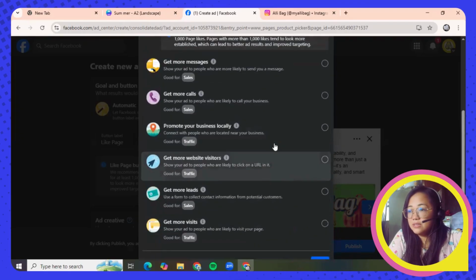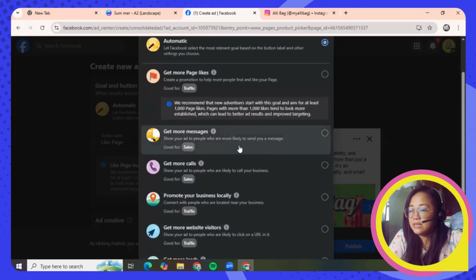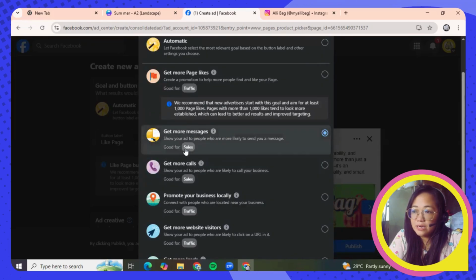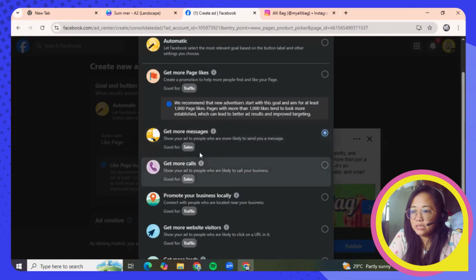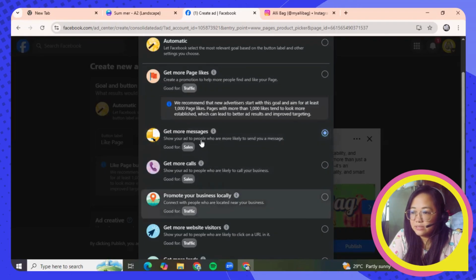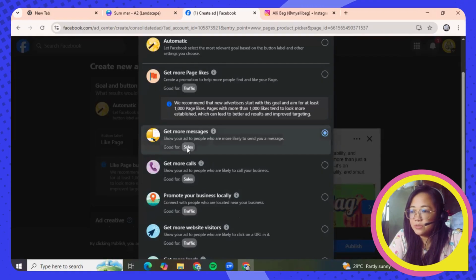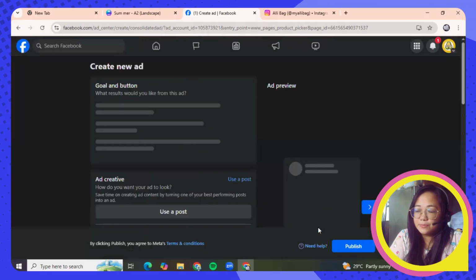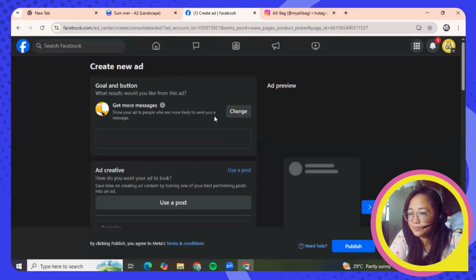So on this Facebook ad, let's say I want to get more messages. That's why I'm going to post Facebook ads, and this is for sale. This is the conversion. Okay, this traffic, sales, these are the conversions. So I'm going to get more messages for higher sales, and then I'm going to hit save here.